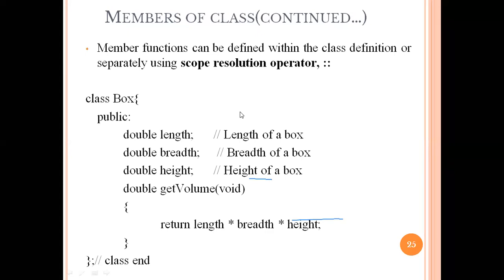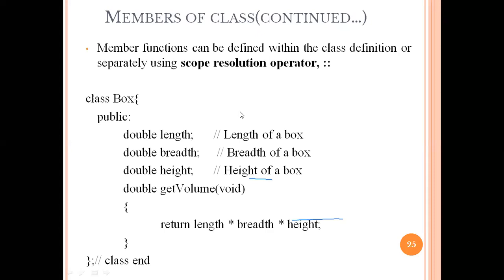Suppose we have to define this particular method outside of this class. So how are you going to define this particular method? There are two different ways to define that particular method. This is the first one, which is visible in front of your screen, where the definition is by default available inside that class.